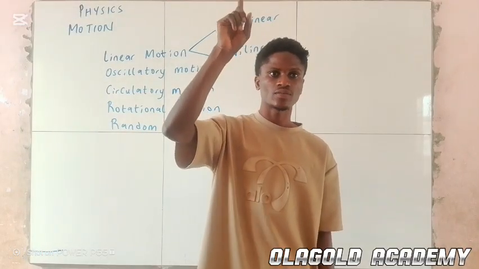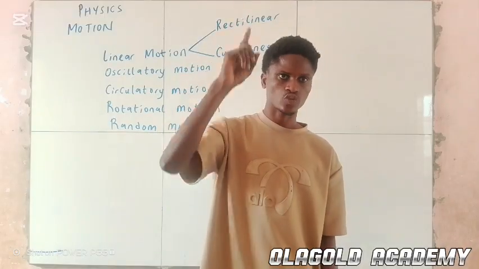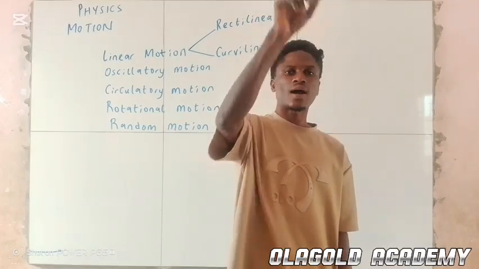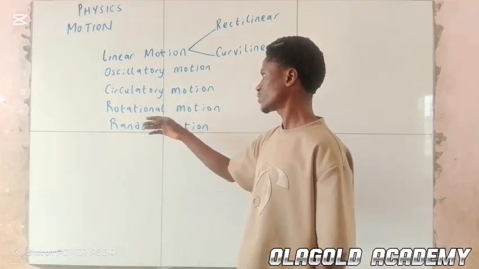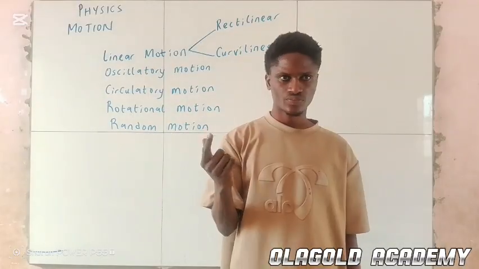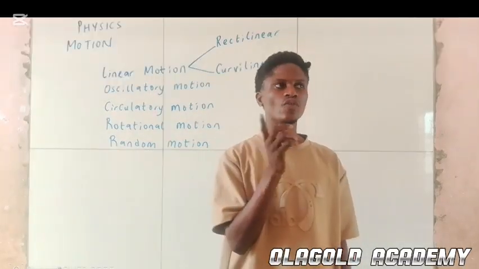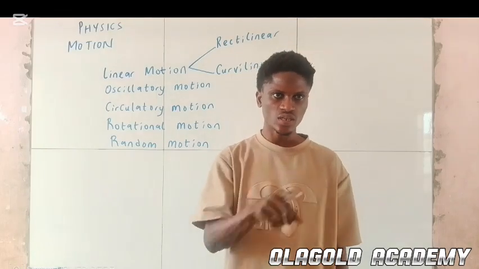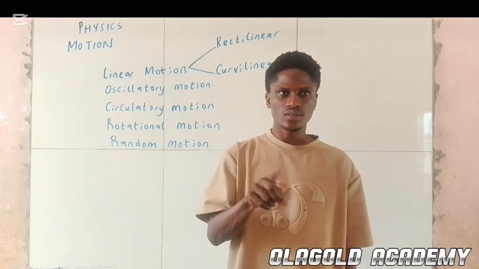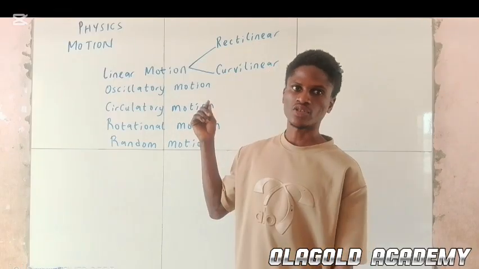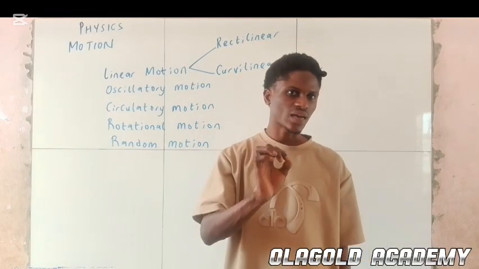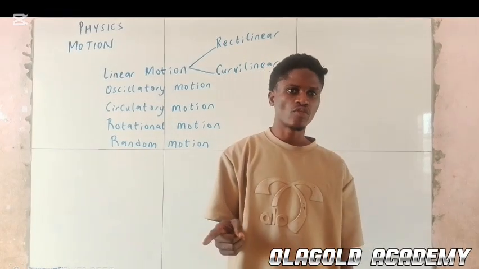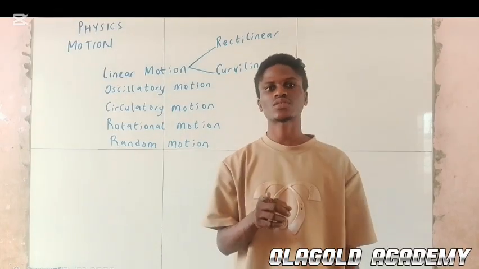So it's on a fixed position. The rolling of the blade of a particular fan at a fixed point is rotational motion. And the wheel of a bicycle or the wheel of a car is rotating, but the particular wheel is attached to a fixed point. So that is rotational motion. It's a circular movement of a body, but on a fixed point.